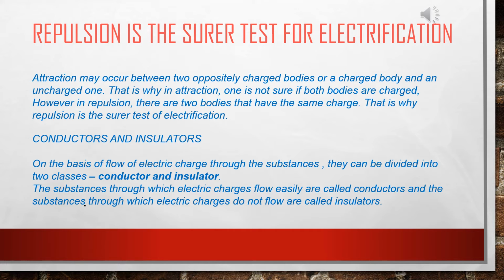Now, what are conductors and insulators? On the basis of flow of electric charge through the substances, they can be divided into two classes. One is conductor and another one is insulator. The substances through which electric charges flow easily are called conductors, and the substances through which electric charges do not flow are called insulators.